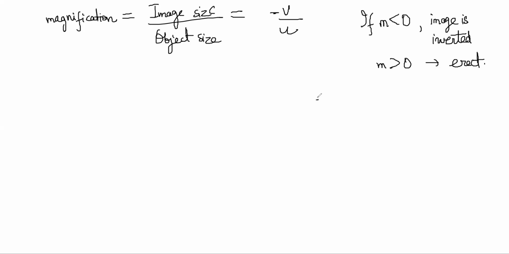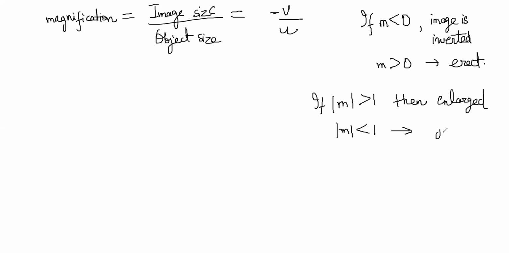And if the modulus of magnification is greater than 1, then it is enlarged. If the modulus is less than 1, it is diminished.